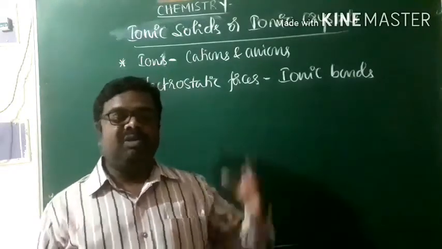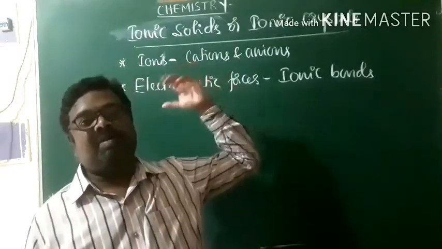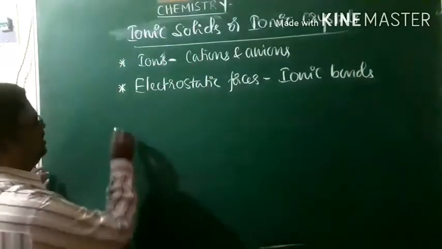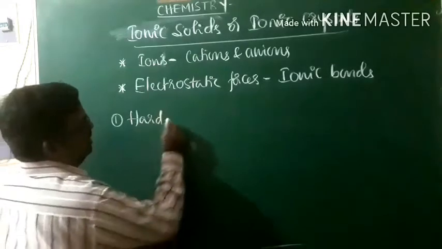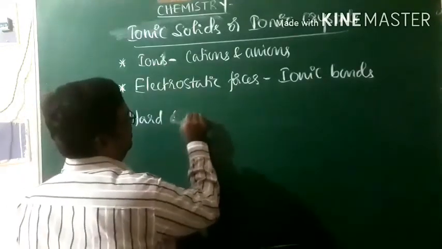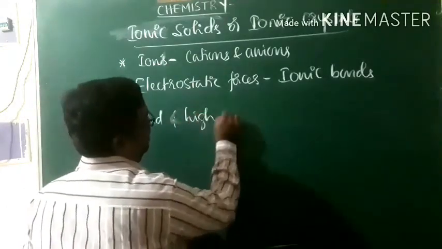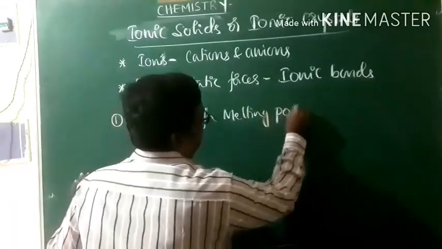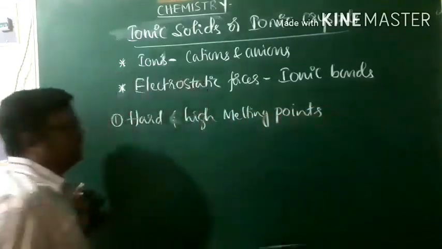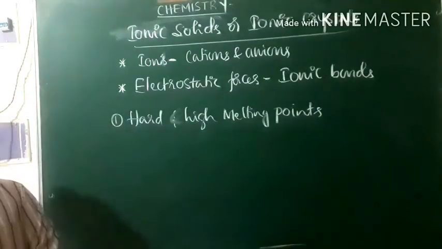Because of that, you'll find some important properties as far as ionic crystals are concerned. Ionic crystals are very hard and characterized by very high melting points.